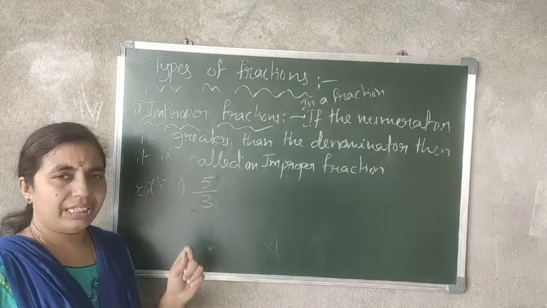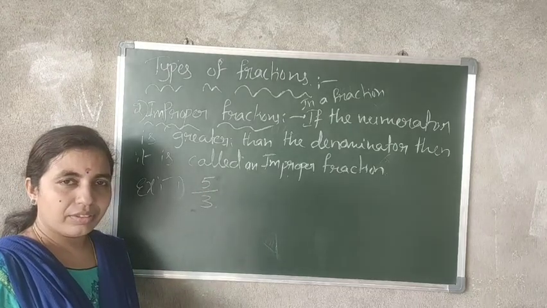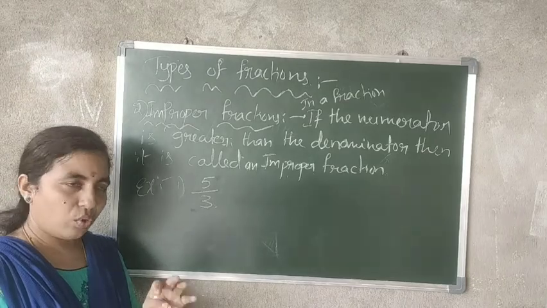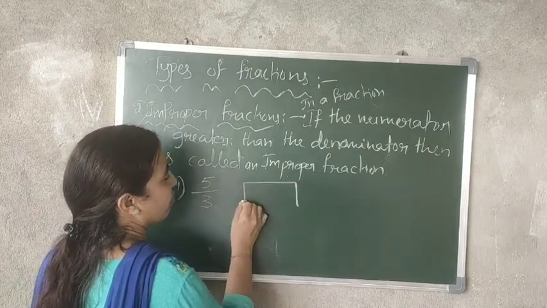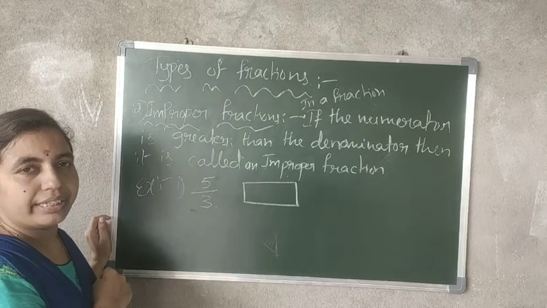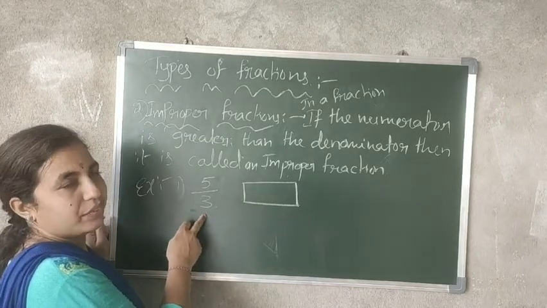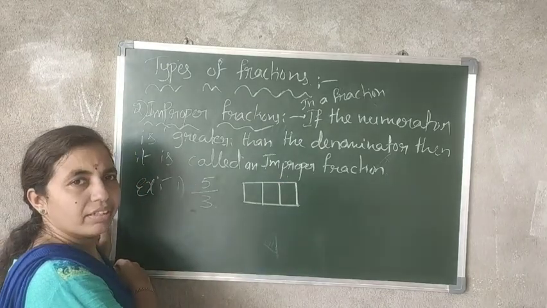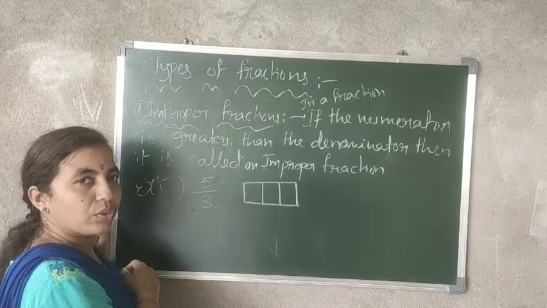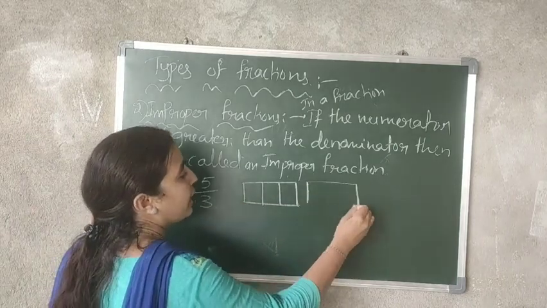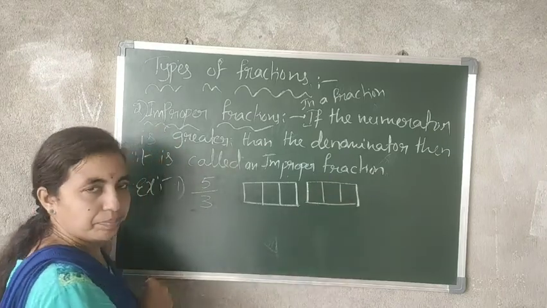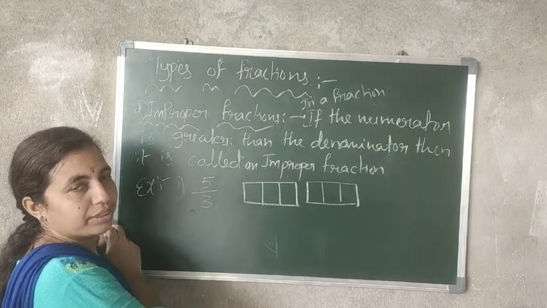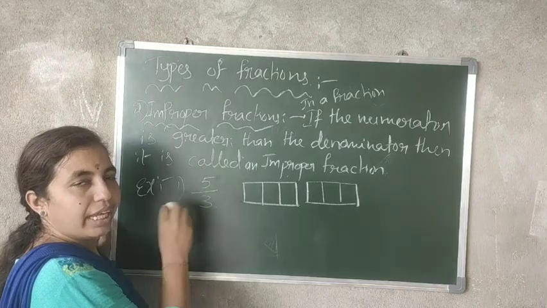Now, how to represent this pictorially? Always, while drawing pictorially, you have to see the denominator only. So first I'll consider one rectangle. Based on the denominator, it is 3, so divide this into 3. But the numerator is 5, and here only 3 parts we have. So you have to consider one more rectangle and divide that into the same 3 parts, until the numerator's count is available in the pictures.